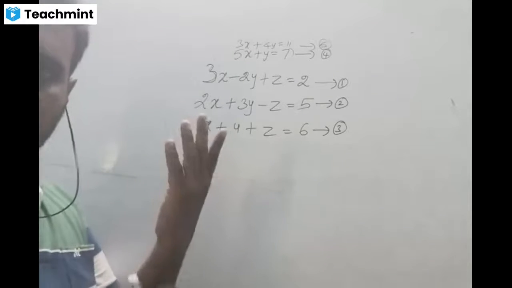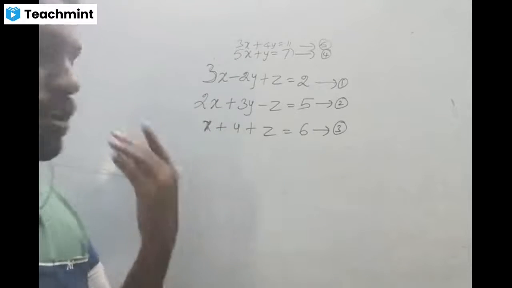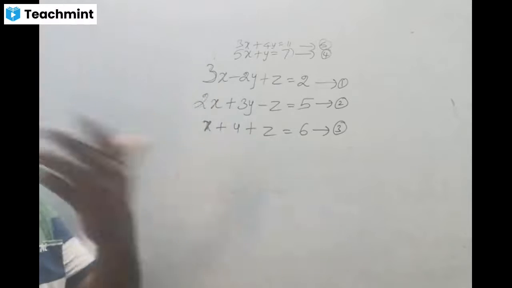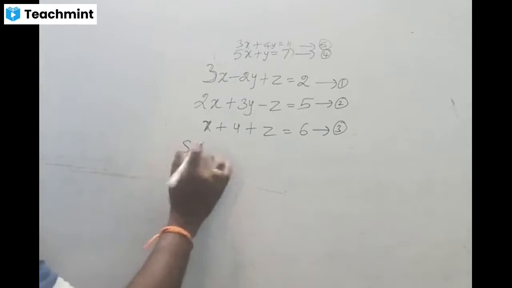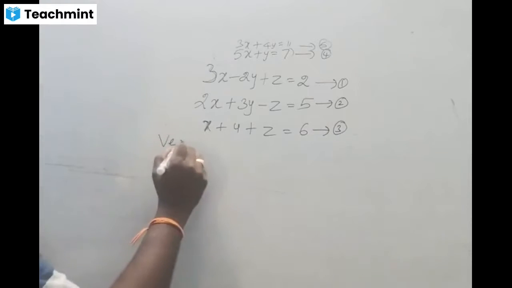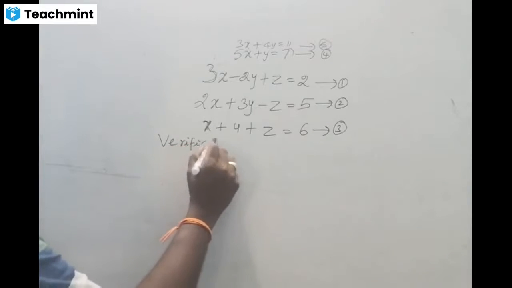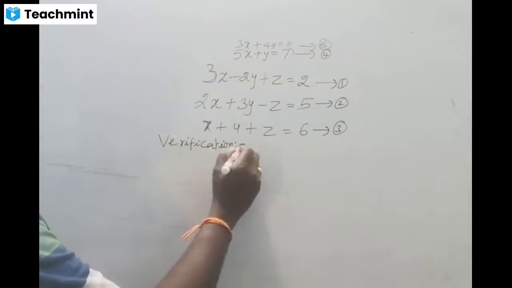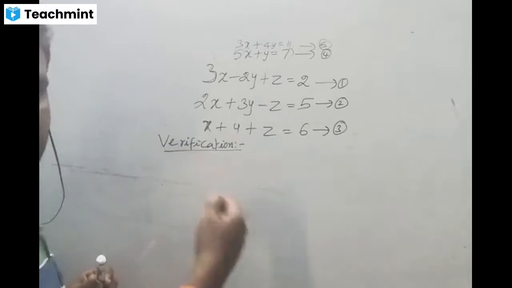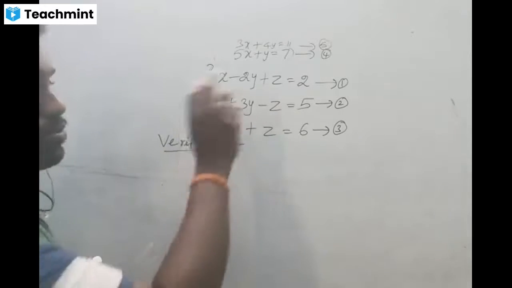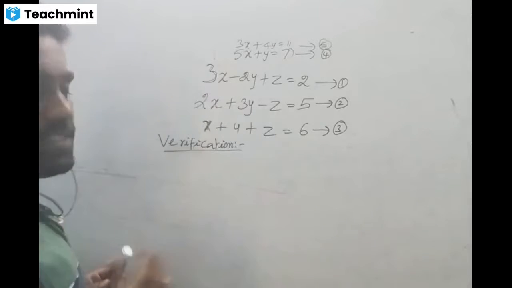If time permits, you can verify using all three. This is called the verification process.